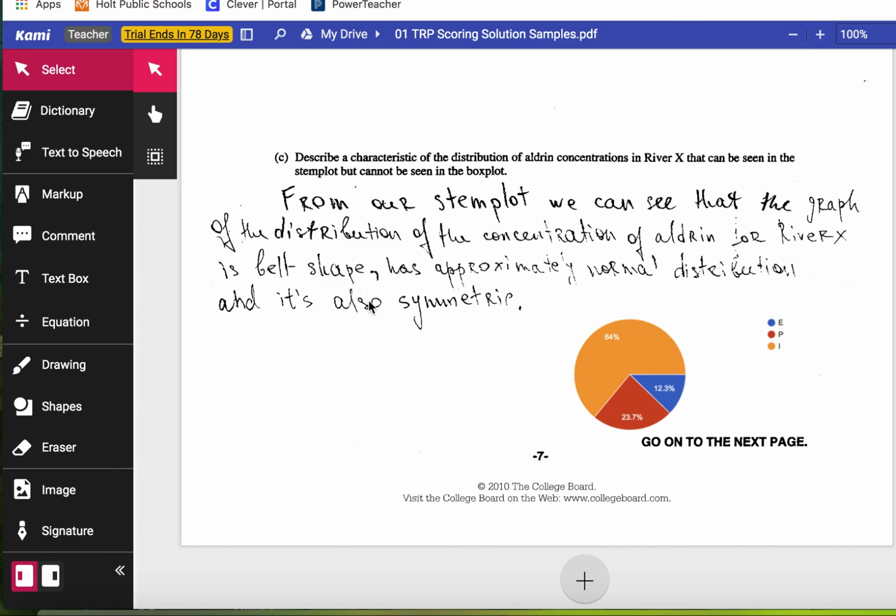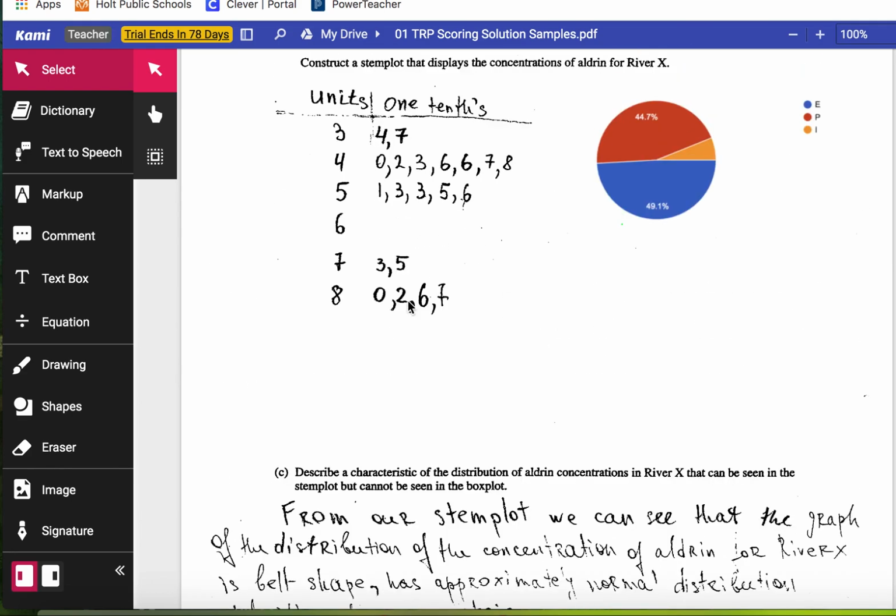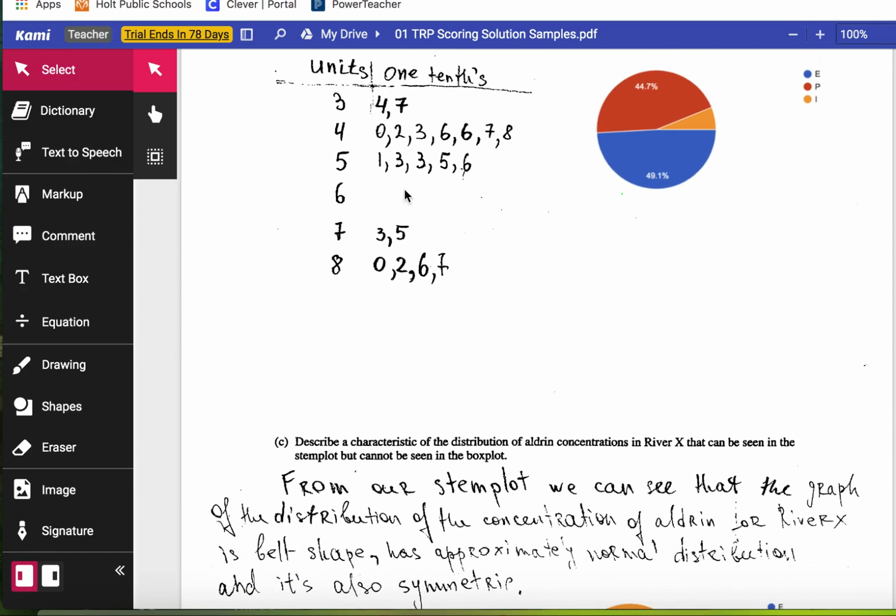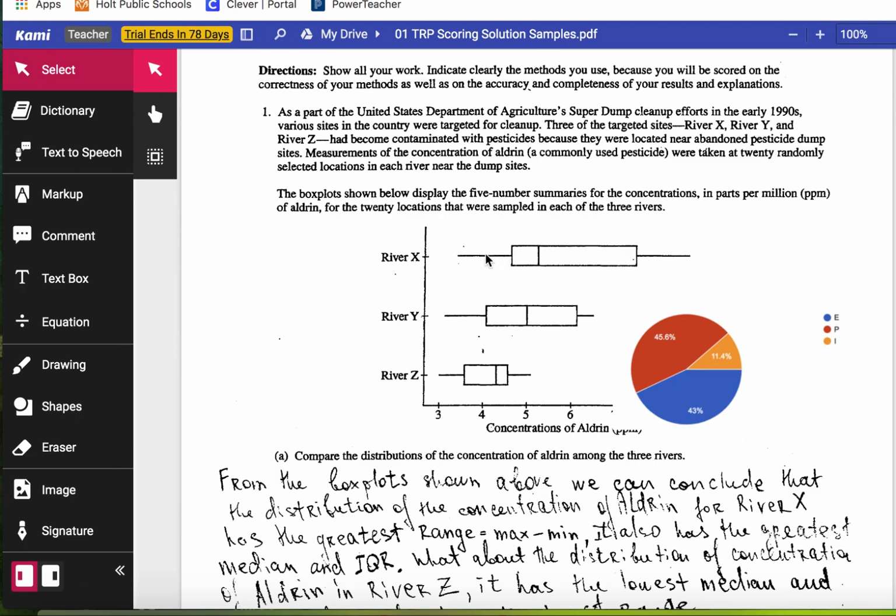Another one that's by far the most common way to get incorrect for this, and many of you did this as well, you said something like, you can see every data point in the stem plot, you cannot see that on the box plot. That's going to score incorrect every time. And this one's a different way to get incorrect. You have to mention the gap or these two clusters. You just cannot see that in a box plot.